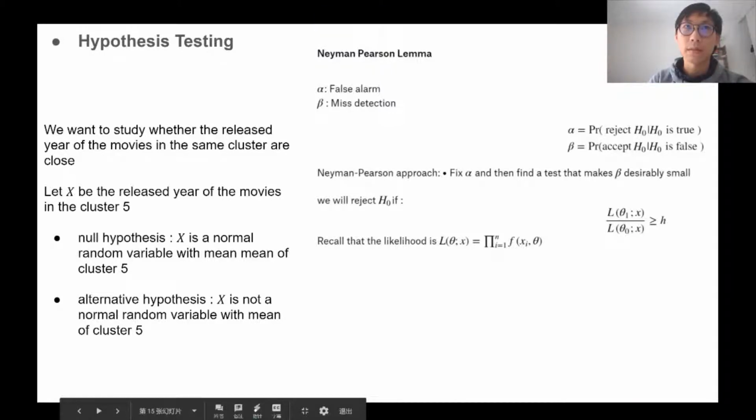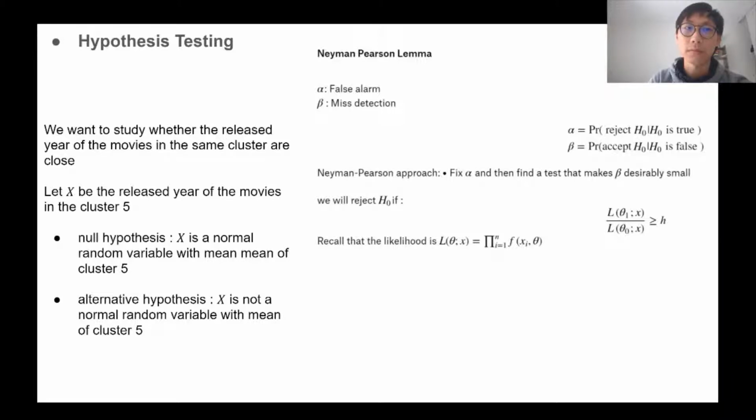Next, we will do some hypothesis testing to see if our recommendation system has a good effect. Firstly, we want to study whether the release years for the movies in the same cluster are close. So let S be the release year for the movies in cluster 5. The null hypothesis is that S is a normal random variable with the mean of cluster 5. And the alternative hypothesis is the opposite.